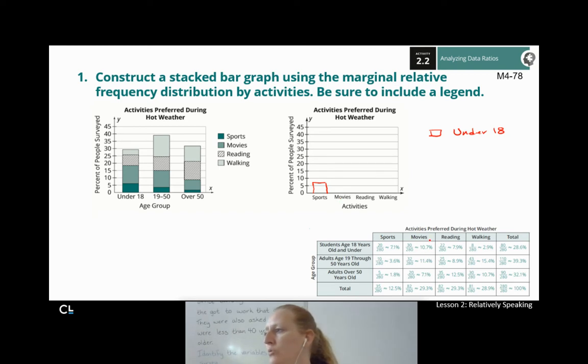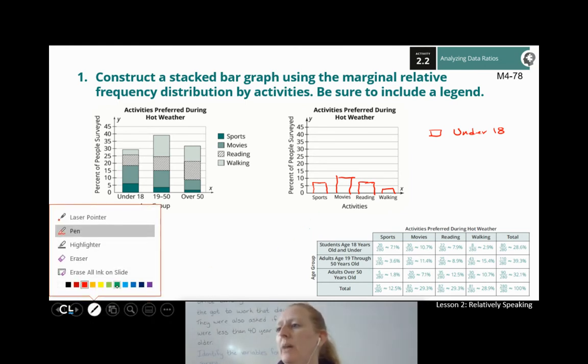For my movies, my people are at 10.7%, so just the tiniest bit past 10. It's not very good here. For my reading, it's 7.9%, so just a hair taller than my sports. For walking, I've got 2.9%. That's really small, so it's down here. Again, you can tell these aren't perfect.